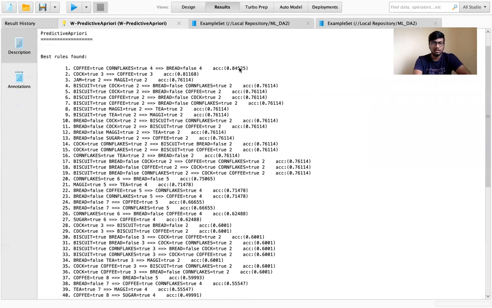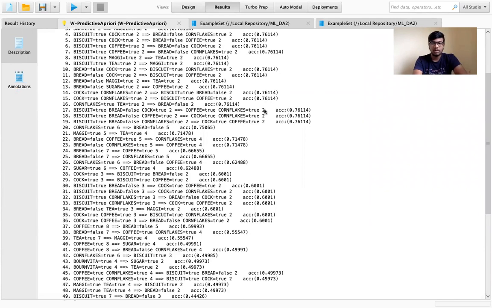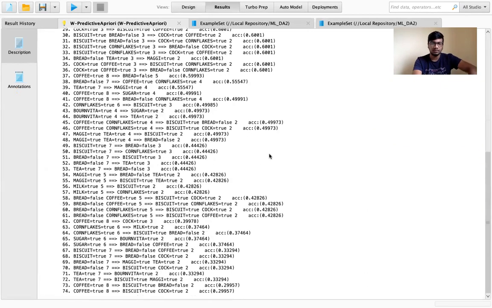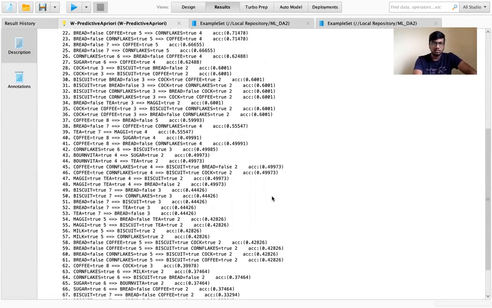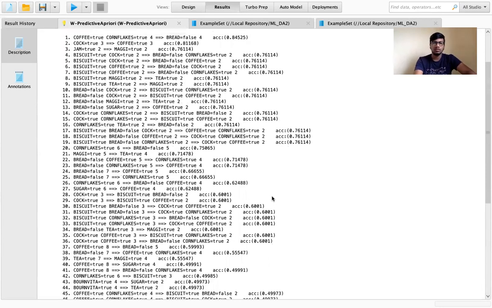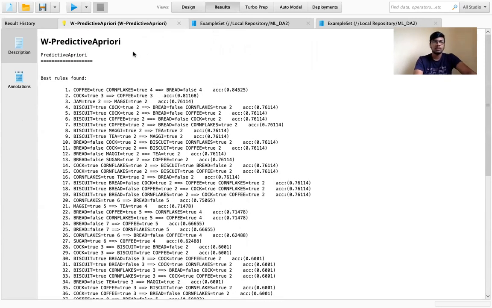You can see the first accuracy value is 0.84, and going on it is decreasing, so the last accuracy is 0.9. These accuracy values are decreasing, so it is not very efficient to perform with this algorithm.